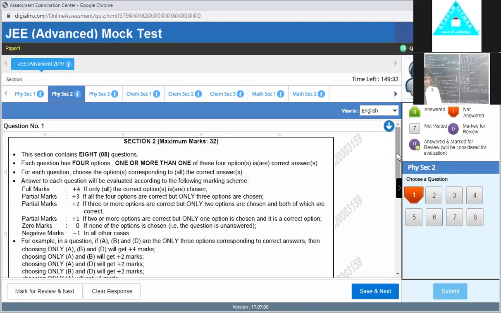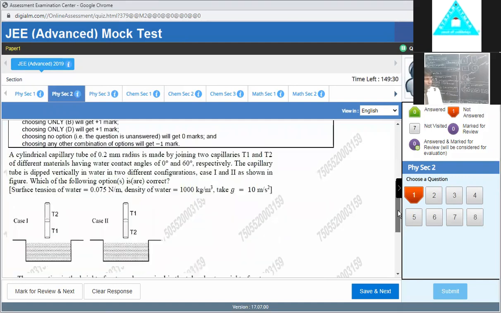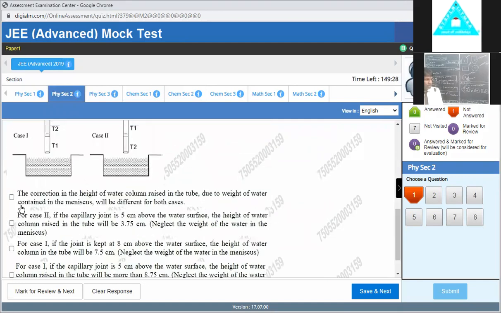Suppose for this question you just come below. I want to answer this. This is the answer. Okay, I click here. So we move on to the next. There are 6 or 8 questions in this part. So we answer it and we move ahead. So this is the answer.